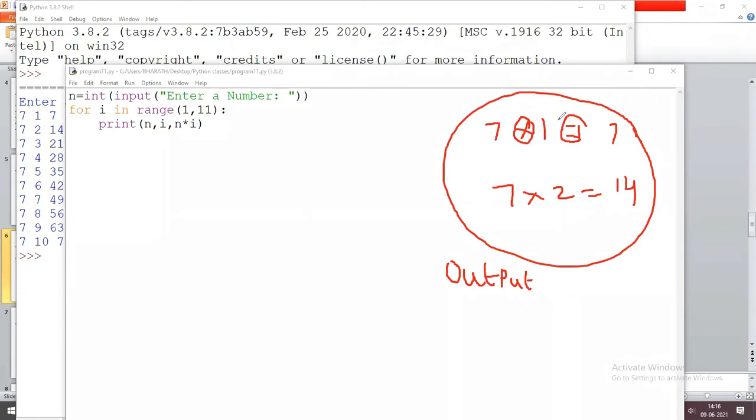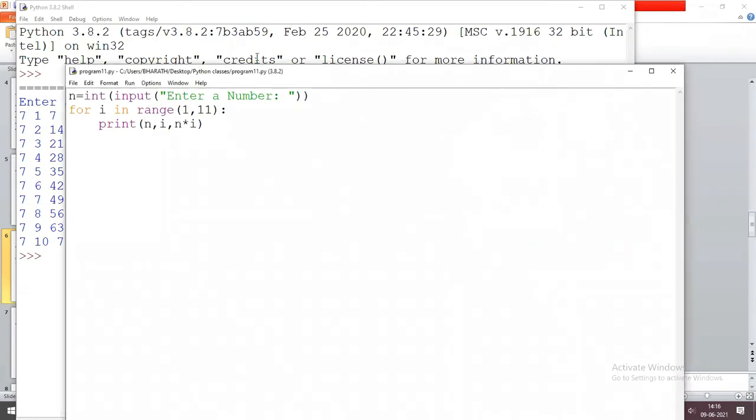So we write like this: print percentage d, space, capital X, space, percentage d equals percentage d, and we use the percentage symbol for output formatting.